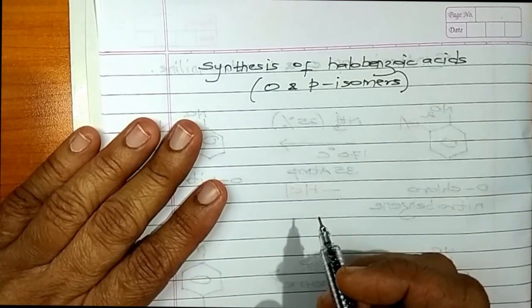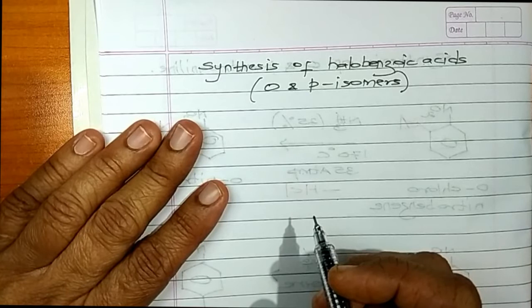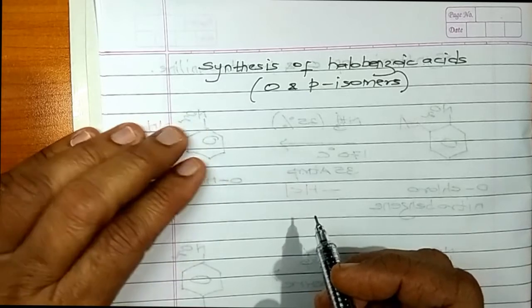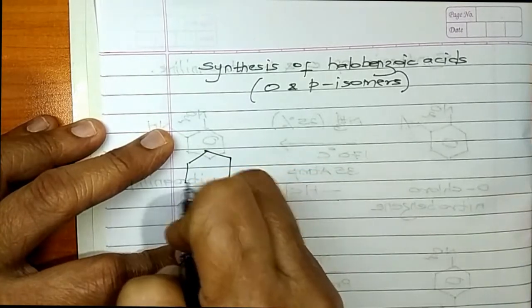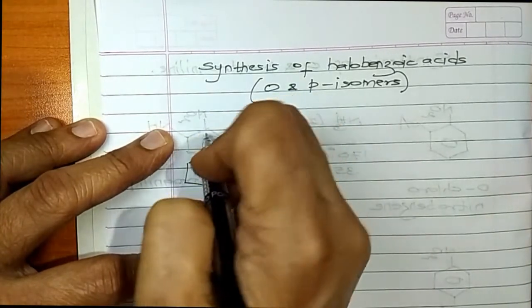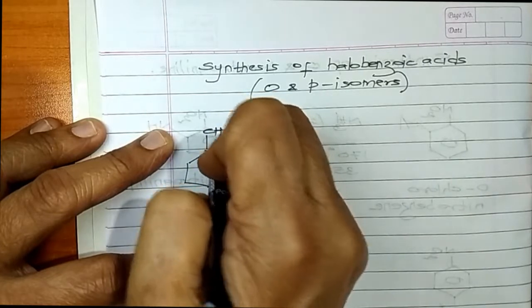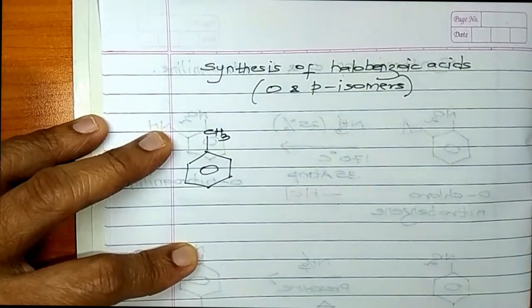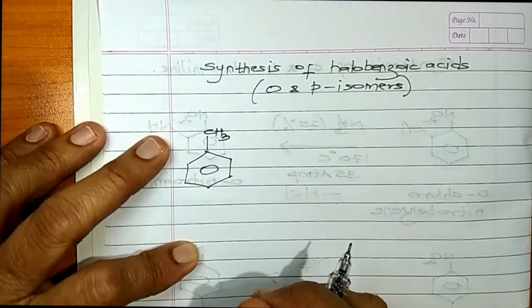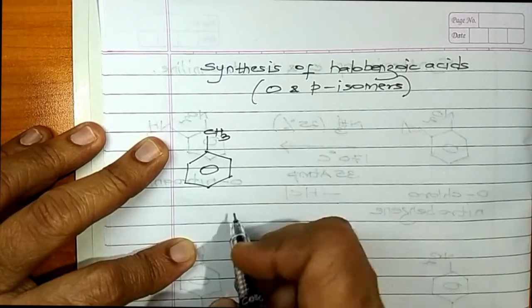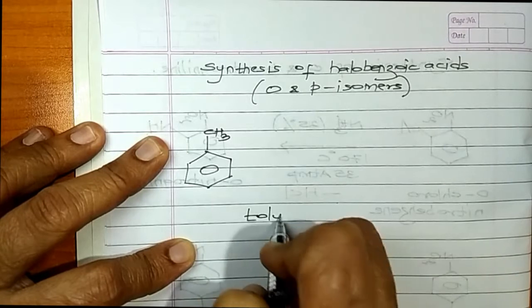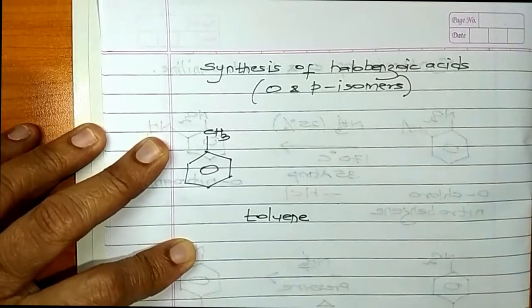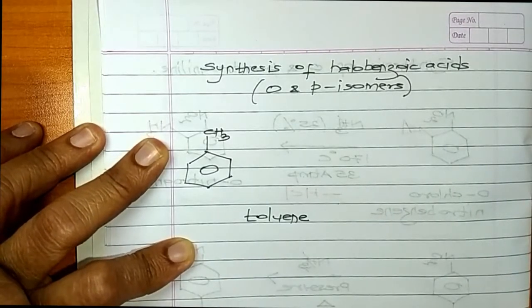If your intention is to prepare orthochlorobenzoic acid, your starting material will be a compound like this, an aromatic ring, a methyl group attached to it. This is nothing but methyl benzene. We all know that methyl benzene is commercially called by the name toluene. Toluene is nothing but methyl benzene.